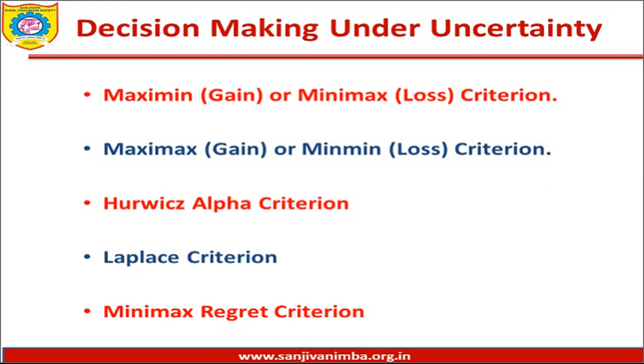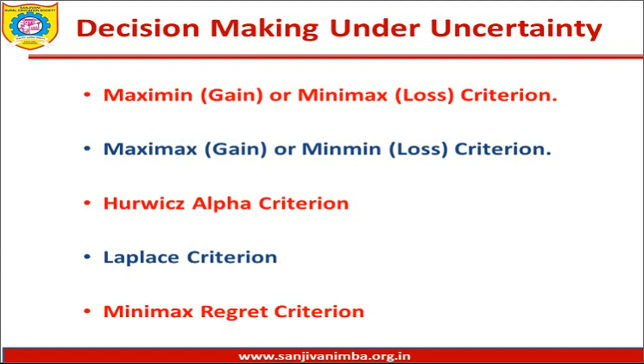Friends, I hope you remember, decision making under uncertainty means you are being provided with a payoff matrix but you do not know the probabilities. Maximin gain means what?